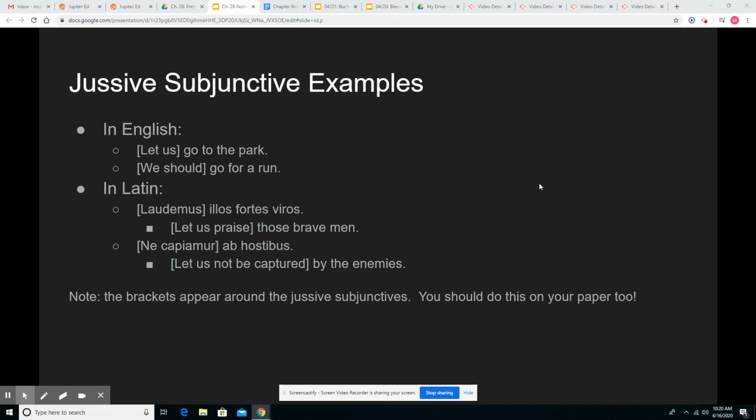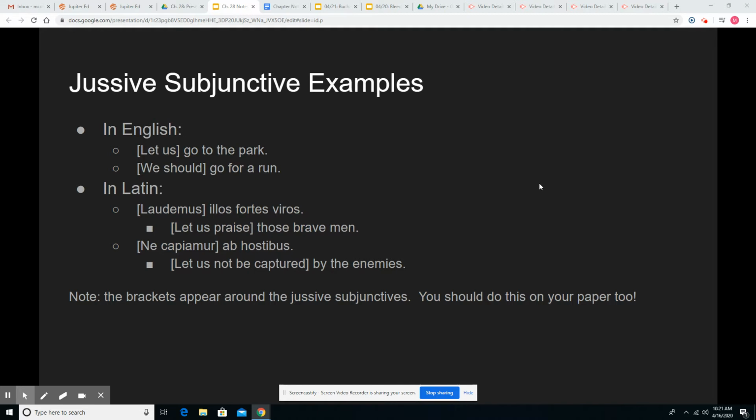So in English, let us go to the park. So our jussive subjunctive here, let us go. That includes the subject and the verb and the jussive idea there with let. So again, an exhortation, let's go and do something. We should be doing this. So alternatively, I suppose you could translate it, we should go to the park. But I like to get the let in there for the jussive subjunctive in particular.